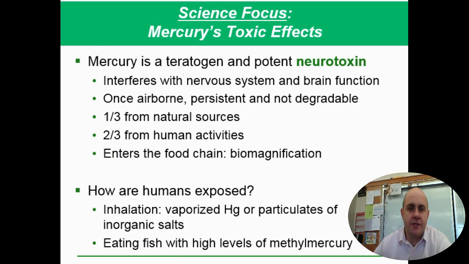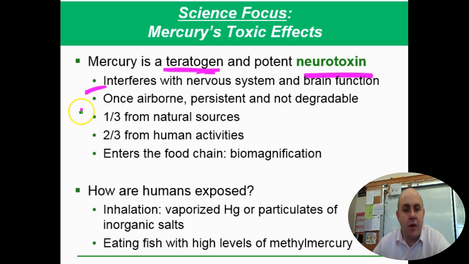Mercury. Mercury is an interesting thing. We've done lots of tests on mercury over the years. It is a teratogen, which means it's affecting babies in utero. And it's a very potent neurotoxin. It really messes with things. So it interferes with how your nervous system functions and your brain functions. It gets in the synapses and causes all kinds of problems.